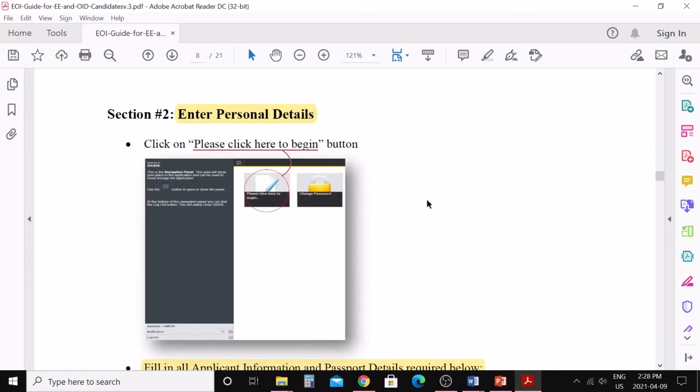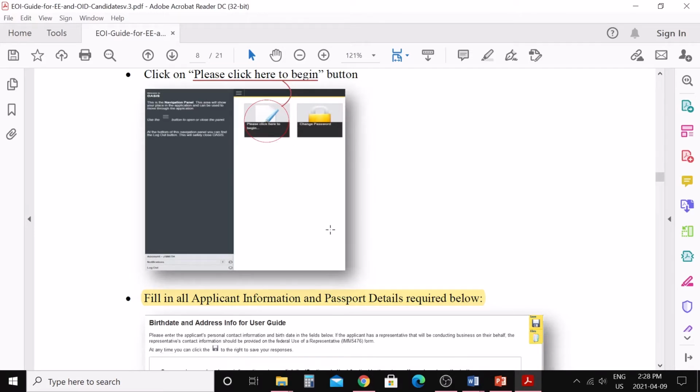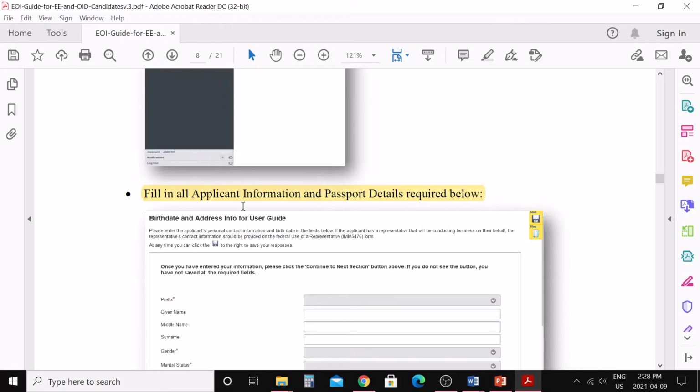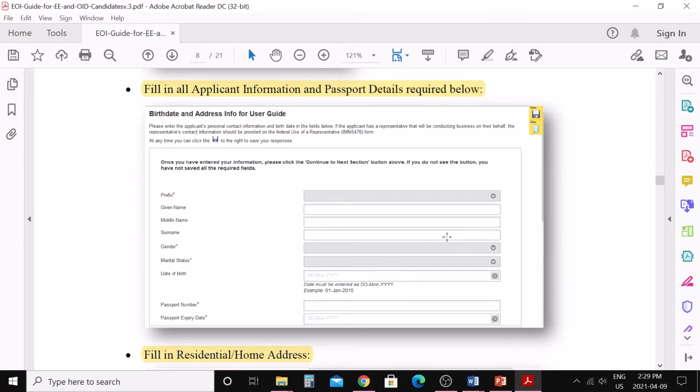Here you're going to start your profile. Click on personal detail and then fill in the applicant information and passport detail required. Here it is asking you to fill in all the information.